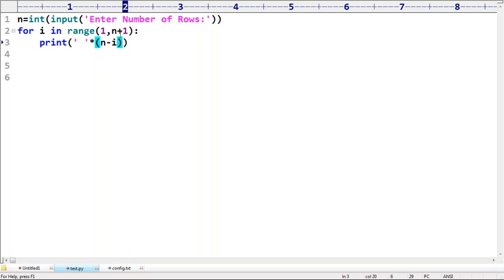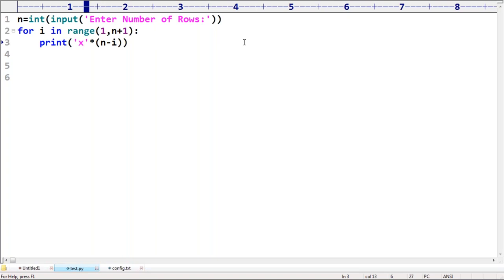Okay, think a bit very carefully about this terminology, sir. If I take X, listen carefully. First time, how many X's are going to print?